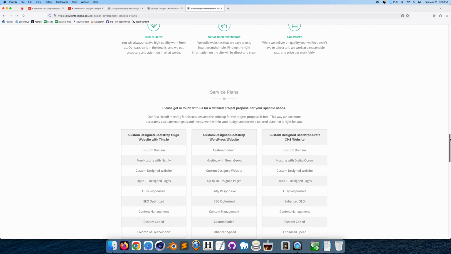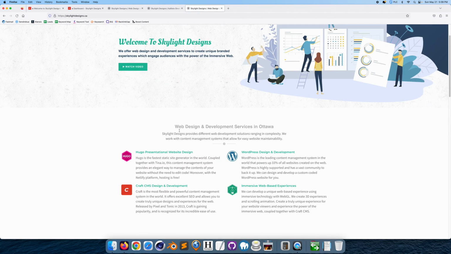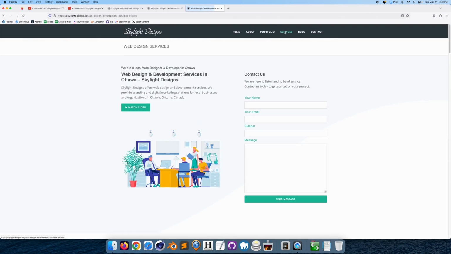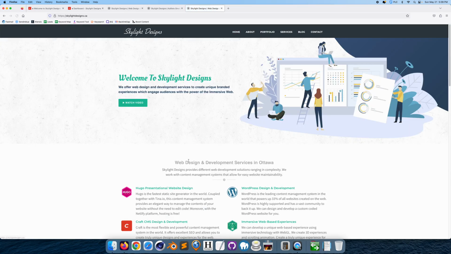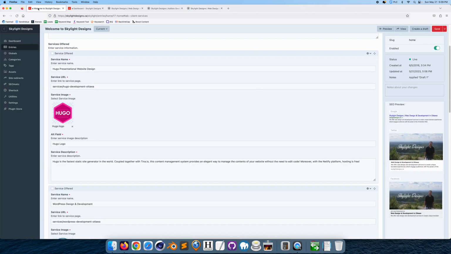What's interesting about this is that this is borrowed code now. So imagine you have this page on your home page that has your services, but you also have your services page and you have your services here. But let's say for whatever reason you want to change the logo or the icon of this immersive web-based experiences. You don't like that icon.